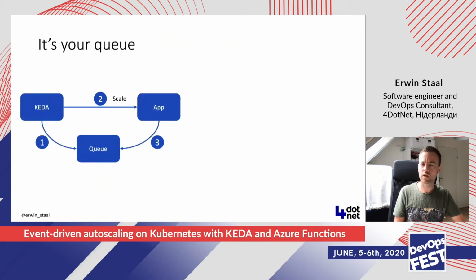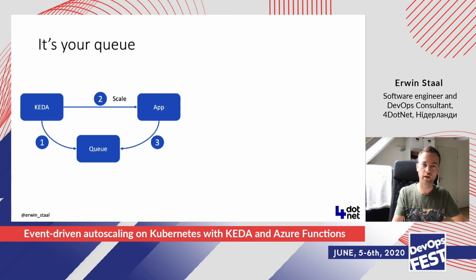So let's talk a little bit about what I meant with that. KEDA allows you, as the owner of the application, to do the actual grabbing of the event from your event source. So this is how KEDA basically works and how it talks to a queue in this particular example. In step one, KEDA will monitor your queue. It will ask your queue every once in a while how many items there are on it. And based on the number of items it retrieves, it will go and scale your application.